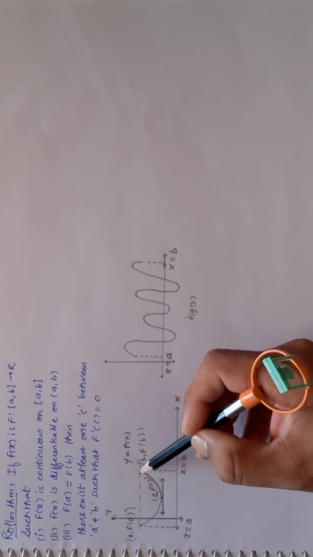So we get this parallel to x-axis. So the condition says that it was a continuous graph.